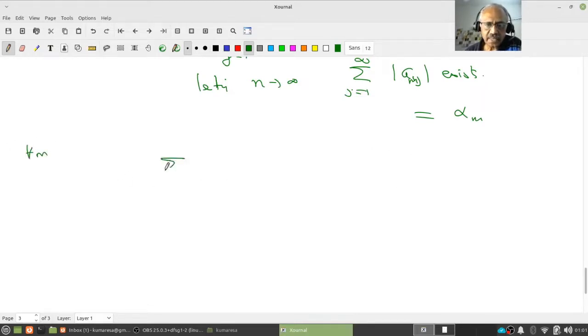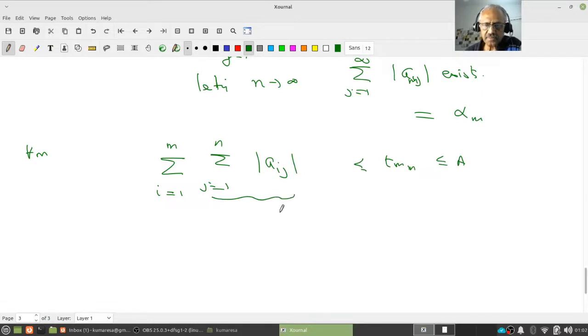Now let's look at the sum for i equal to 1 to m and j equal to 1 to n of mod a_ij. As I said, this is less than or equal to t_mn, that's less than or equal to a, but this is a partial sum. This is less than or equal to alpha_i, right? You follow that?